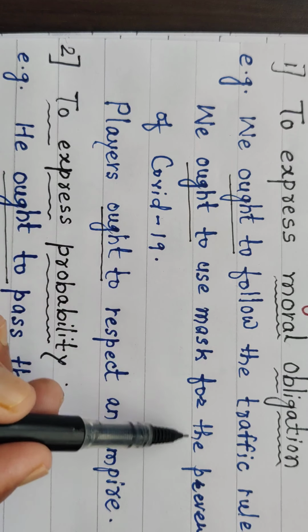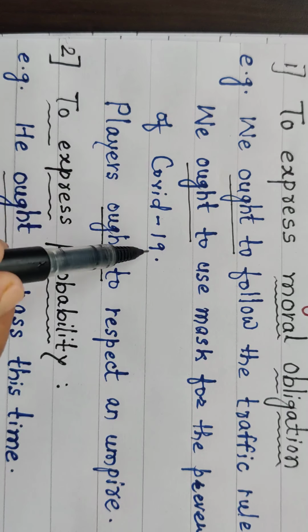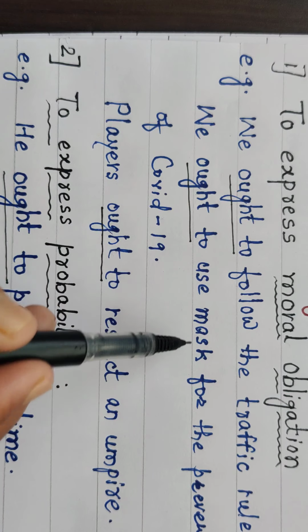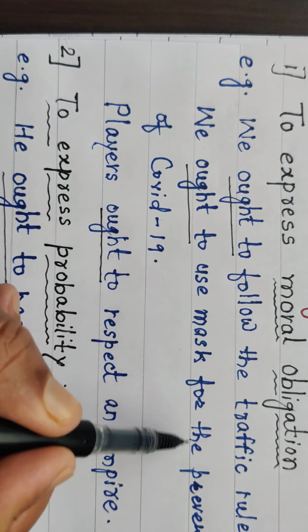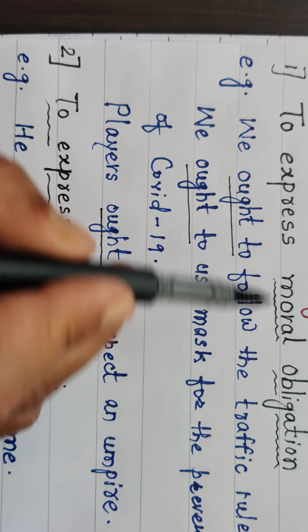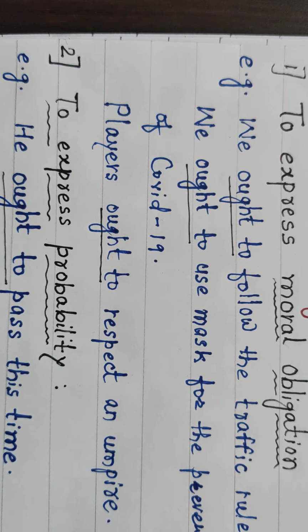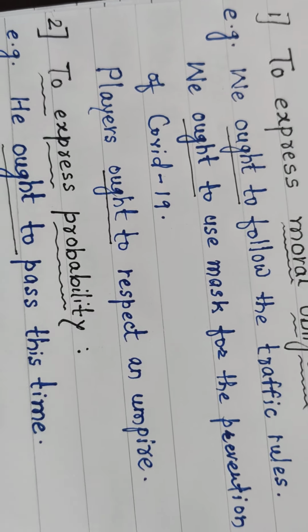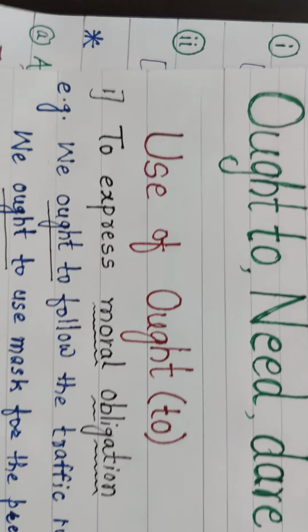We ought to use a mask for the prevention of COVID-19, we should use a mask for the prevention of COVID-19. We ought to follow the traffic rules, we should follow the traffic rules. It means that instead of ought to, if we use should, there is no problem, because ought is rarely used in sentences, but it is our duty to take information about this modal auxiliary verb. So we have included ought to in today's lesson.